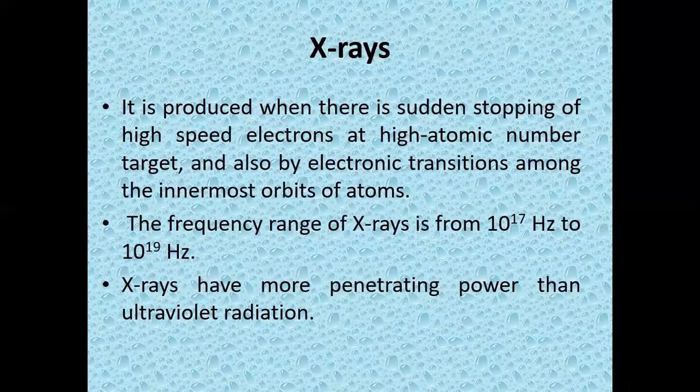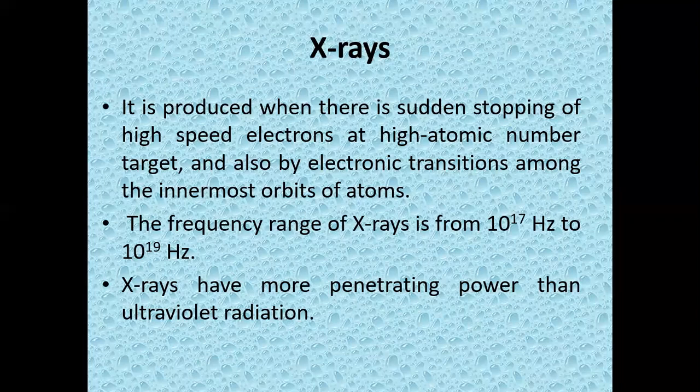The next one is the X-ray. Now, how are X-rays produced? When high-speed electrons are suddenly stopped by a high atomic number target, that is, a metal with a very high atomic number, X-rays are produced. Another method is by electronic transition among the innermost orbits of the atom: if electrons transfer from one orbit to another, X-rays are produced. Now, what is the frequency range? It is from 10^17 hertz to 10^19 hertz.